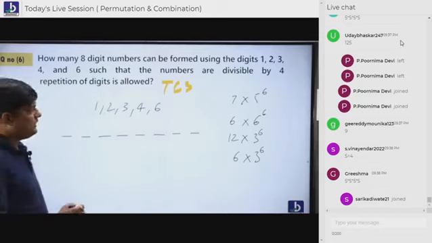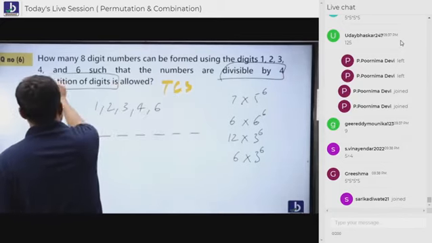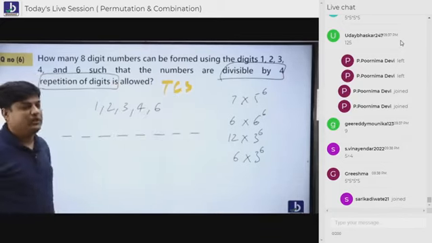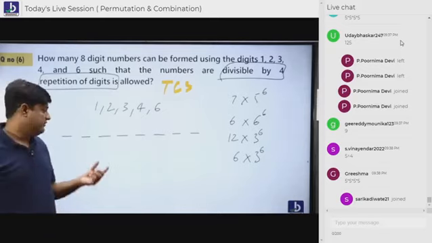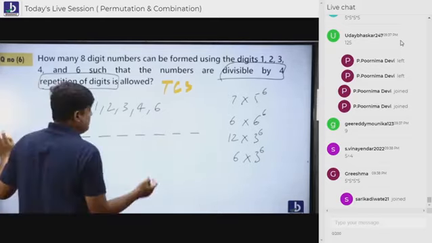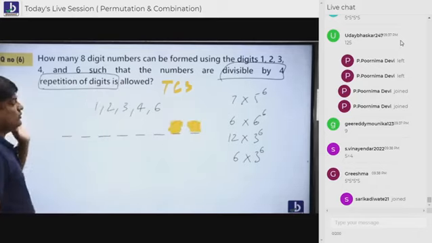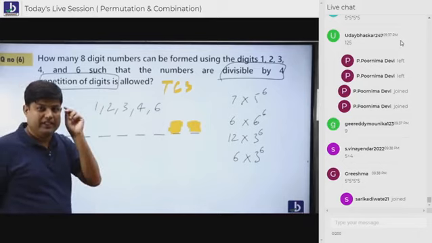Two conditions. One, they should be divisible by 4, and the second condition is what? The repetition is also allowed. So you tell me, first thing is what? Divisible by 4. Divisible by 4 means we look at the last two digits. Sir, don't shout. Dheere dheere padhao. Last two digits. We have already done divisible by 4.